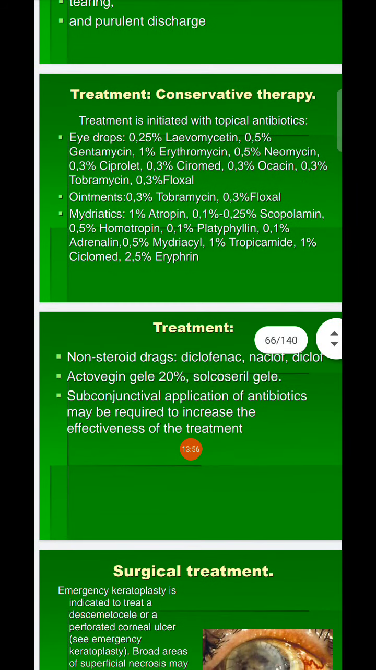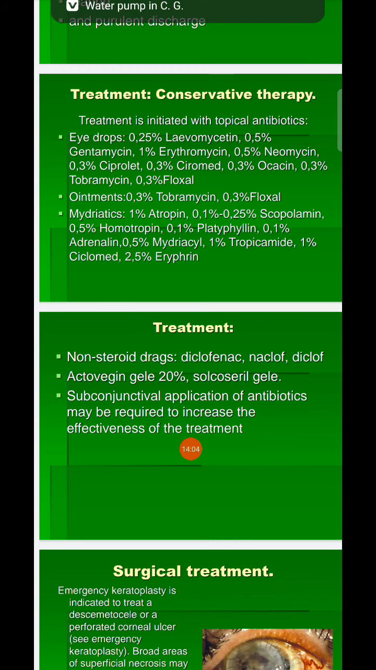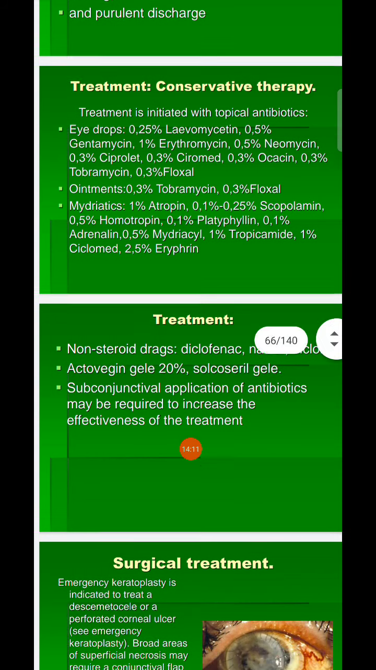The treatment also includes non-steroidal drugs: diclofenac, naclofenac, diclofenac, actovegin jelly 20%, solcoseryl jelly. Subconjunctival application of antibiotics may be required to increase the effectiveness of treatment.